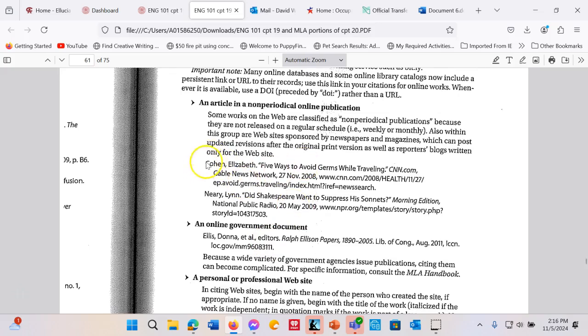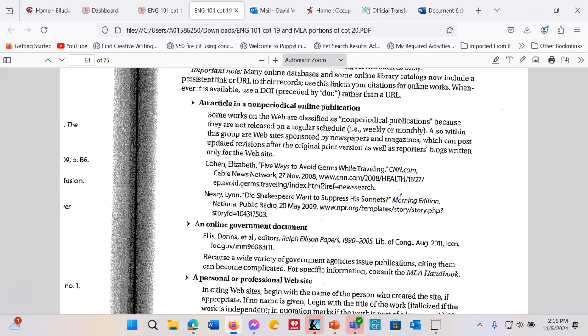So we see here, we have an author, last name, first name, title of the article, container, which is CNN.com, sponsor, since it's a slightly different name than the website, People News Network, date updated, and the URL, and I would like you to include the date accessed at the end.